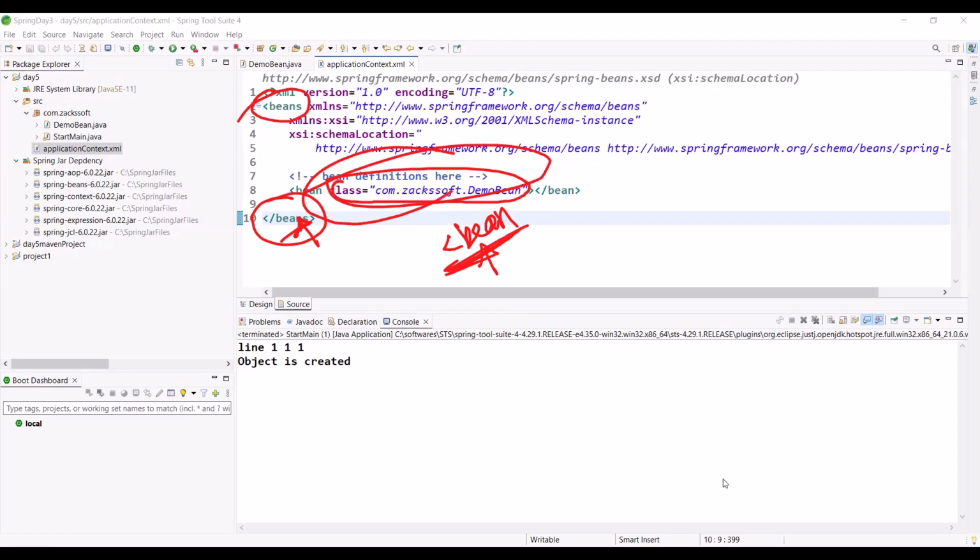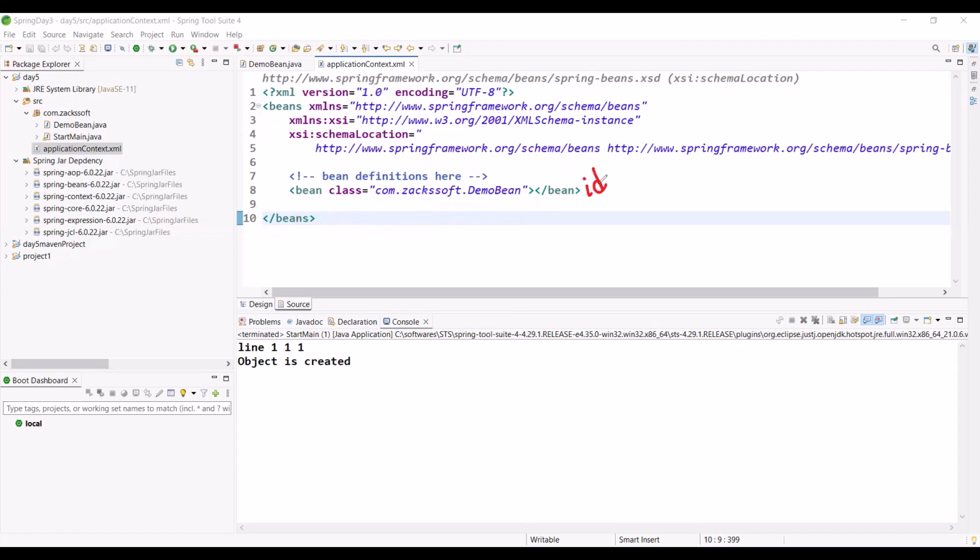Simply the class name, nothing more than this. If I don't use the ID, we can use the name attribute. What is the purpose? Don't worry, I'll explain. And maybe I'll explain a little bit what the purpose of the XML namespace is.